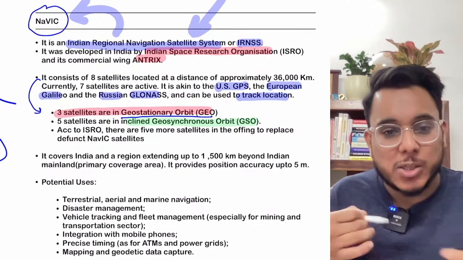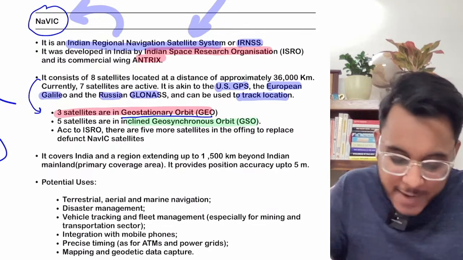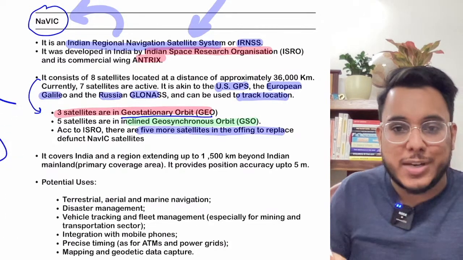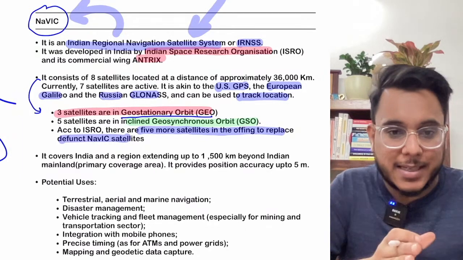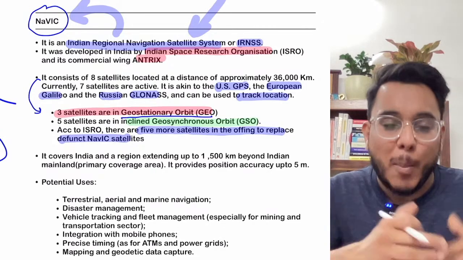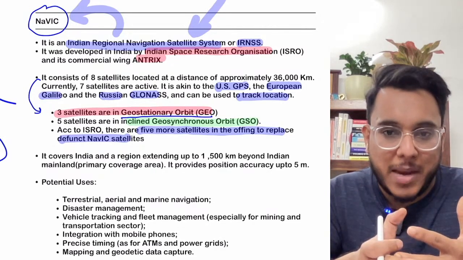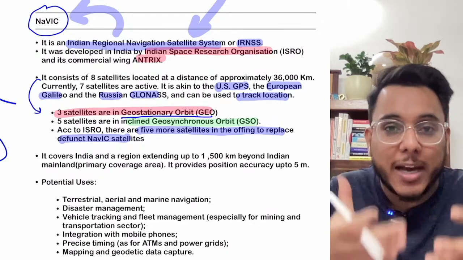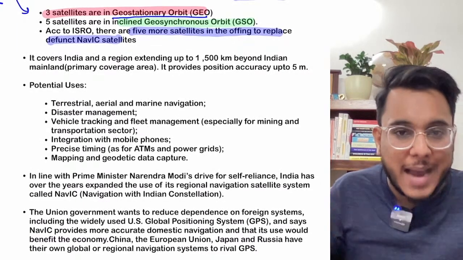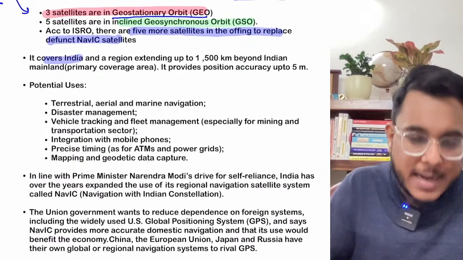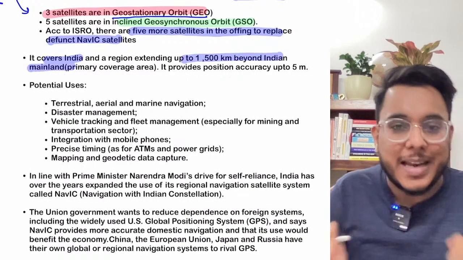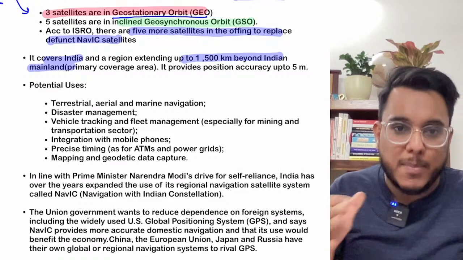Okay, and now the ISRO is planning that 5 more satellites will be launched. They will replace the satellites which are now becoming defunct or approaching the end of their life. Moreover, these additional 5 satellites will also give more coverage to the Navic. Now, the coverage provided by the Navic or IRNSS covers the entire India and the region extending 1500 kilometer beyond the mainland India.